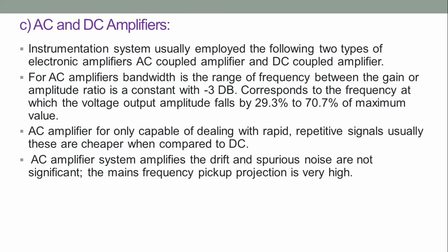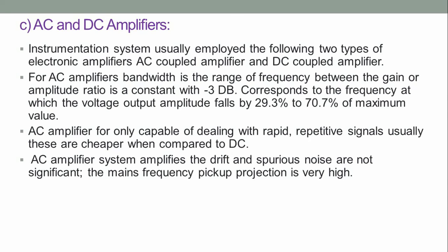For AC amplifiers, bandwidth is the range of frequencies between which gain or amplitude ratio is constant within -3 decibels, the 3 decibel down points. This corresponds to the frequency at which the voltage output amplitude falls by 29.3% to 70.7% of maximum value.